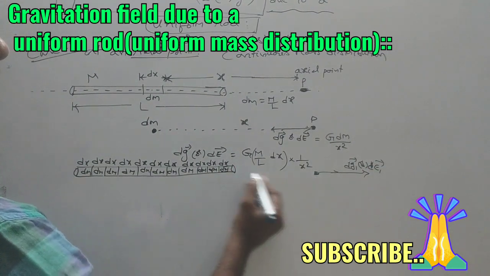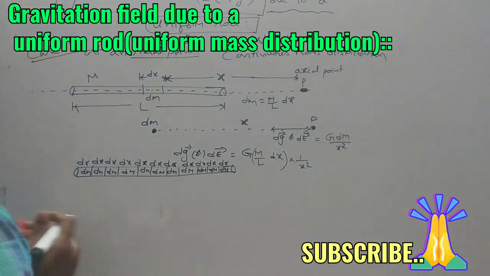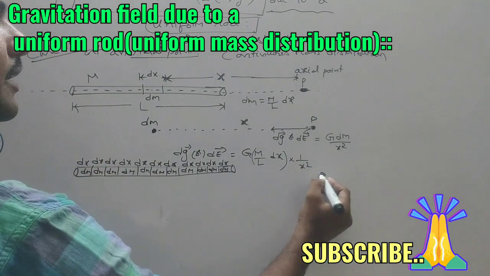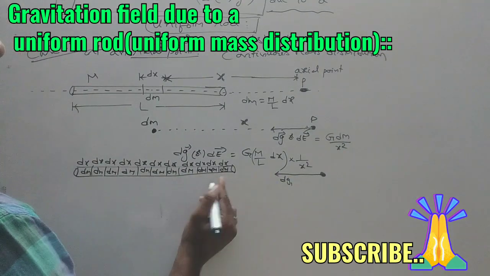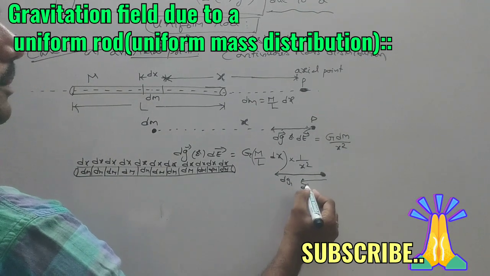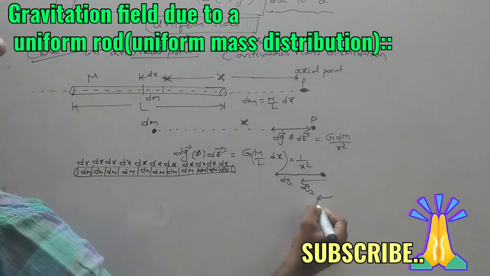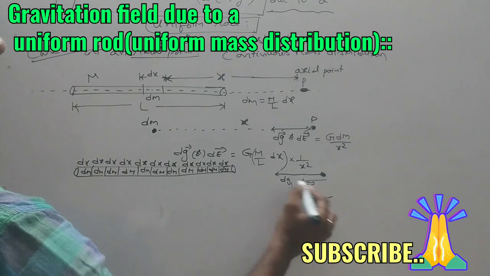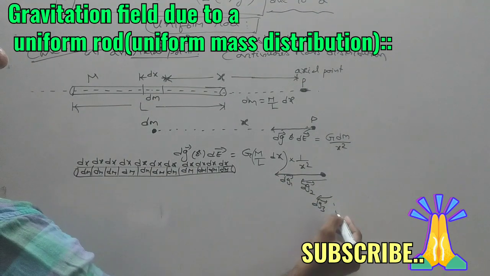Since gravitational field is always attractive only, dE1 will be towards this side due to this point mass. This also acts as a point mass, and due to that dE2 will be produced. This also acts as a point mass, and due to that dE3 will be produced. Like this, several gravitational fields due to all these point masses will be produced, and so on.